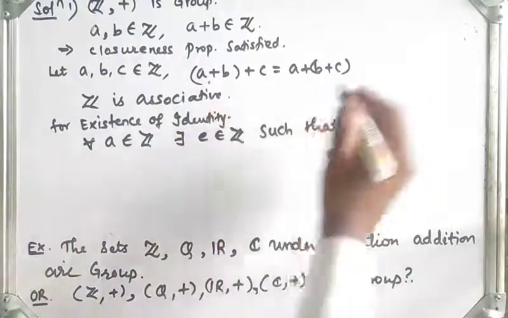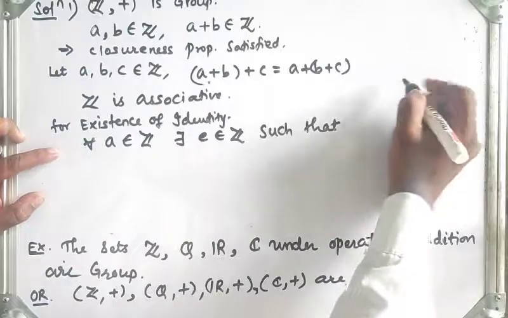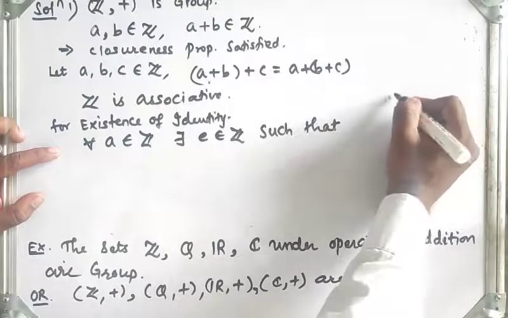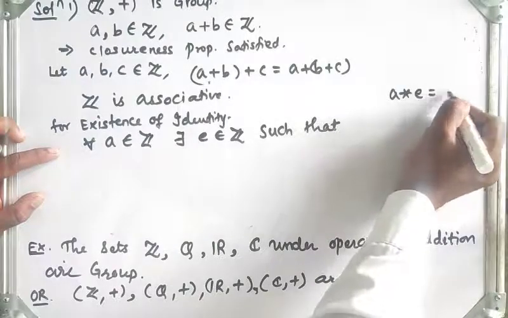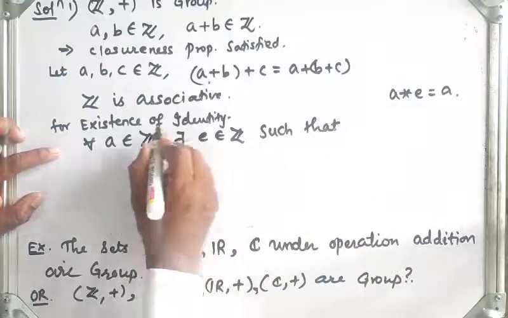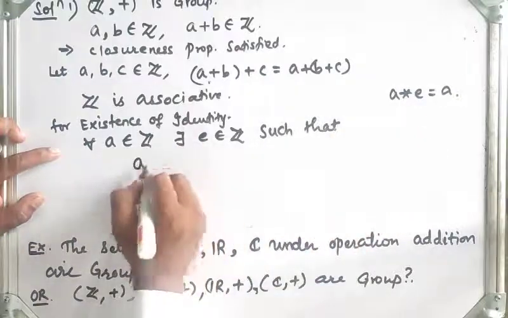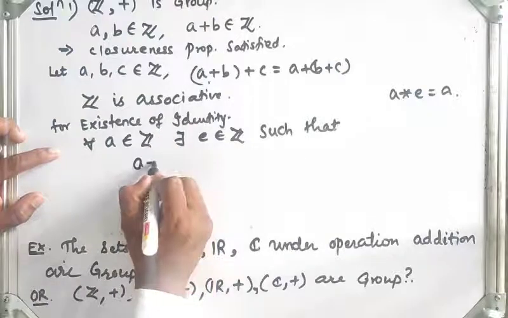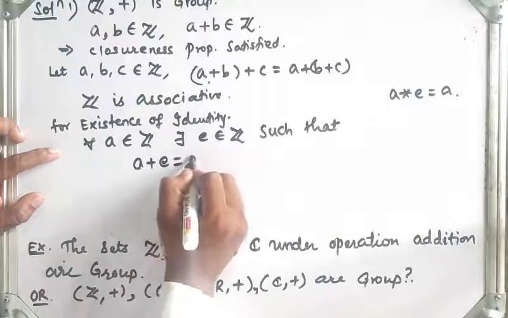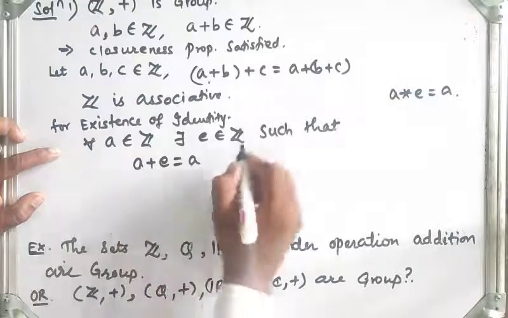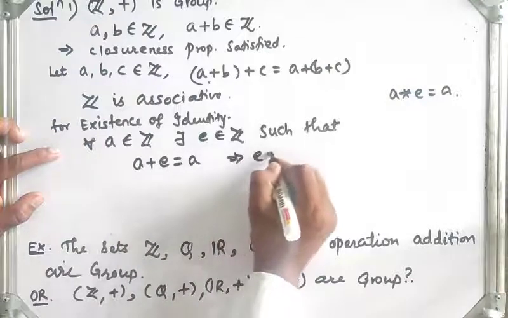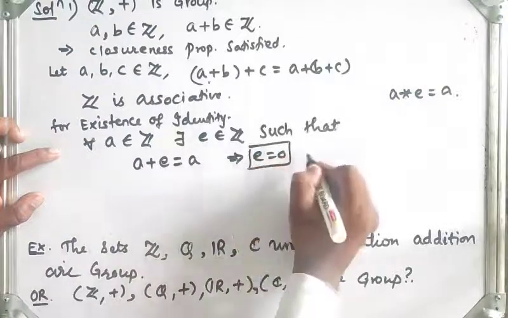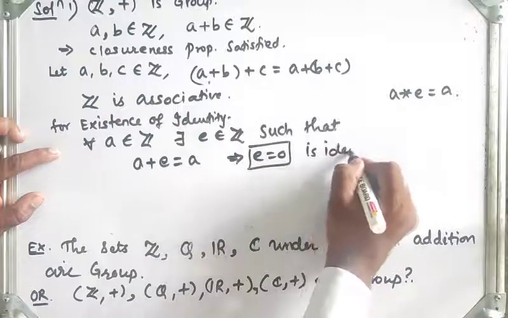What is the definition of identity element? When we say that E is identity, a star E is the same as a. Now here the operation is addition, so here star is addition, so a plus E is equal to a. So by cancellation law, what will we get? E is equal to 0 is the identity element.